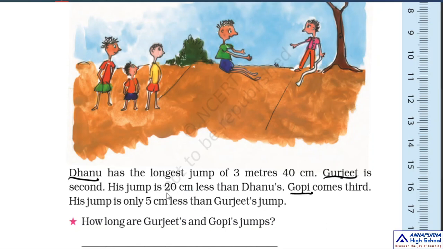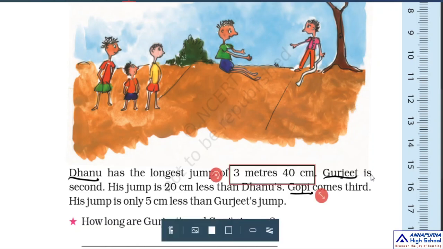Who comes first? Dhanu has the longest jump. How much? 3 meters 40 centimeters. So he is the winner. Next, in the second place, Gurjeet.